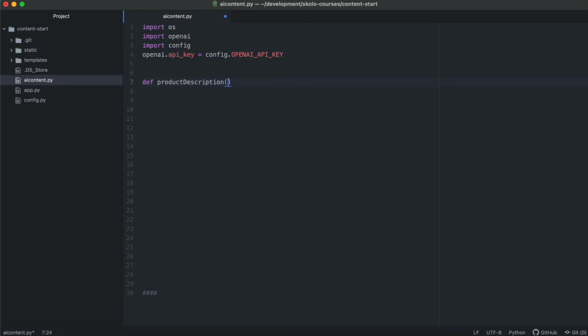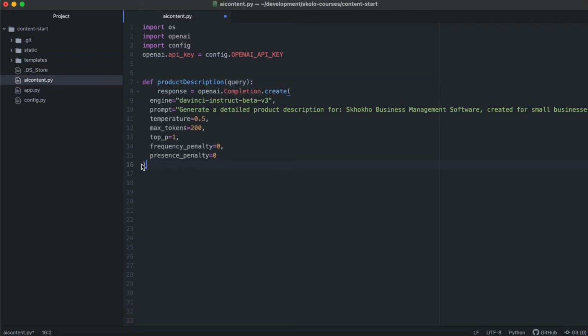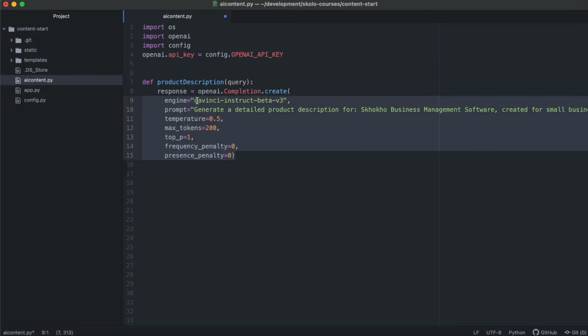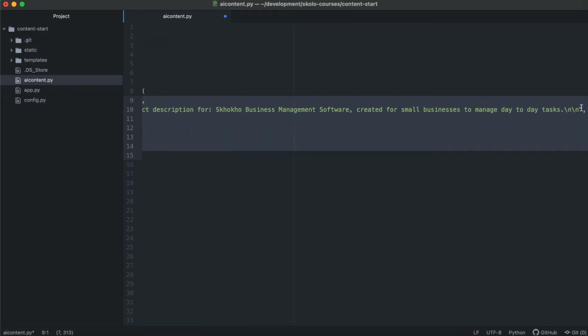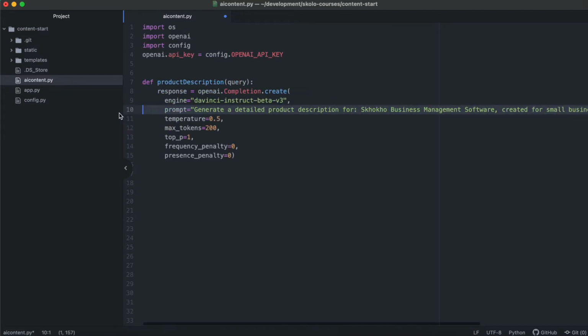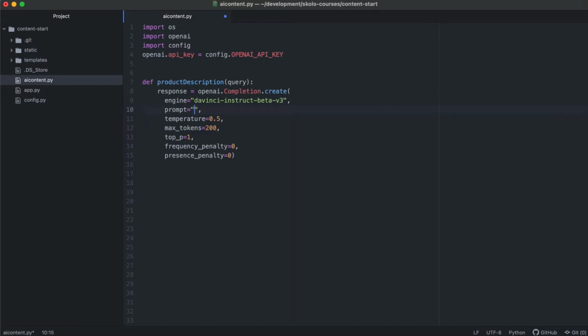And then I'm going to enter here the prompt, but let me call it the query. Right. And then this is the function. This function, you can see it's got everything that it's using except the prompt over there. So I'm going to remove this prompt. And then I'm going to say generate